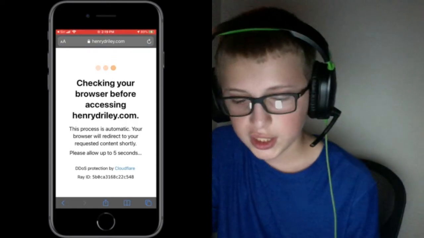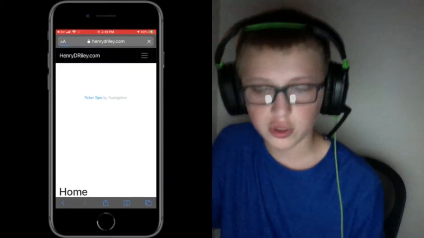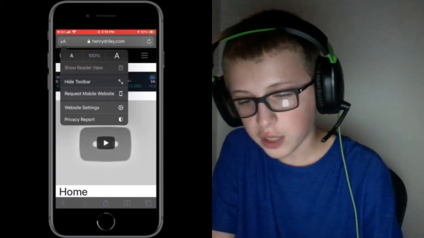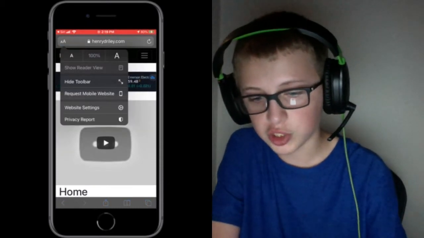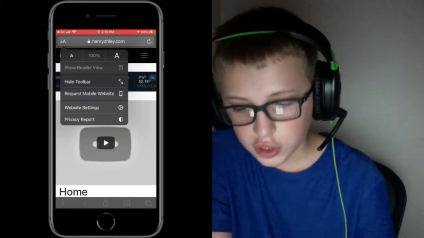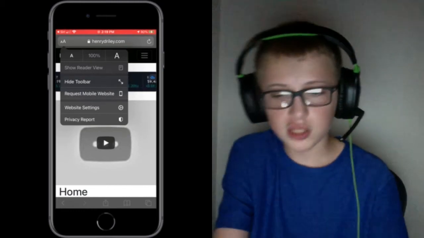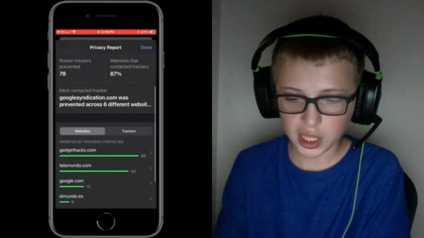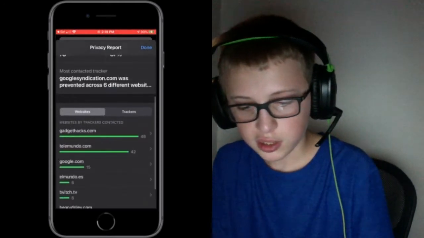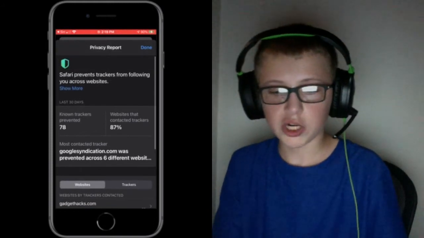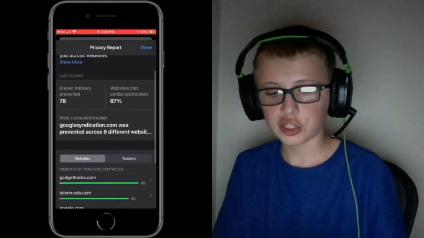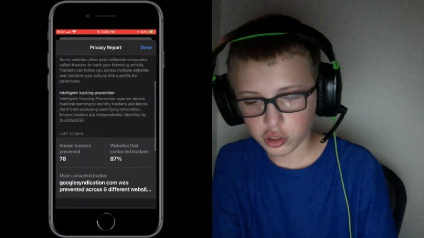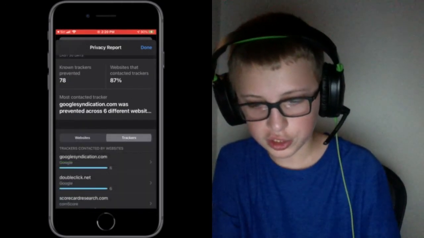Alright, so we can see here, it looks perfectly normal. It's not a huge redesign. Everything that's new you're going to find when you tap this options button, which looks like 2 A's. So, the first thing that I can show you now is privacy report. If we tap on that, it's telling us all the sites that are running trackers, how many trackers they prevented, show more. Okay, that's just information on it.